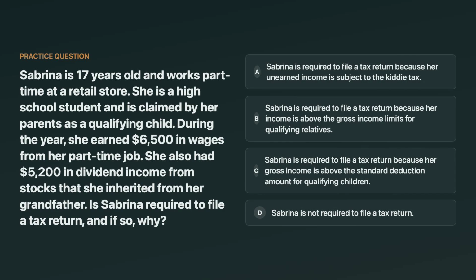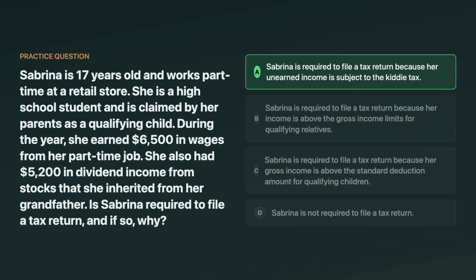Sabrina is 17, a high school student, and her parents claim her as a qualifying child. She earned $6,500 in wages from a part-time job and also had $5,200 of dividend income from inherited stocks. Is Sabrina required to file a tax return? And if so, why? Look for the best reason among the choices. Think about it.